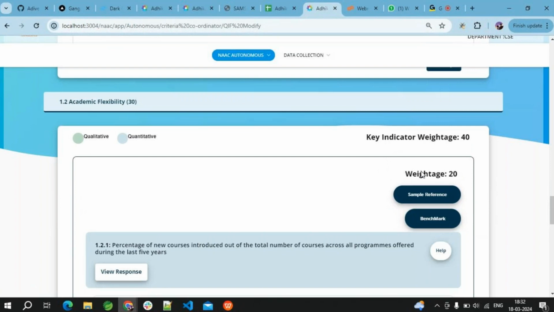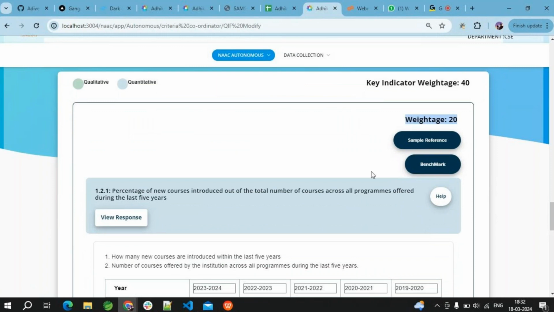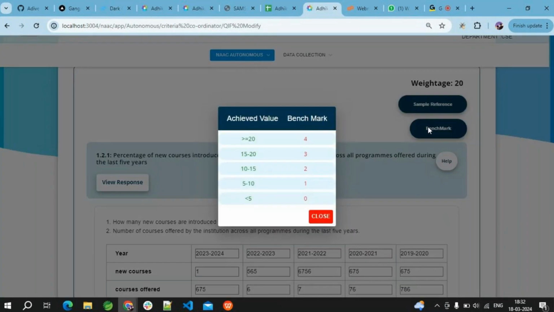And how much weightage is there for this respective 1.2 field? We maintained it here. The reference sample is additional information, like a reference document, that we provide. The next one is the benchmark. When we proceed with the calculation, we need to know what benchmark we are going to achieve in this respective 1.2. Here we kept it so that if we get more than 20 we get 4. If it is between 15 and 20 we get 3. If it is between 10 and 15, and 5 to 10, then 1.